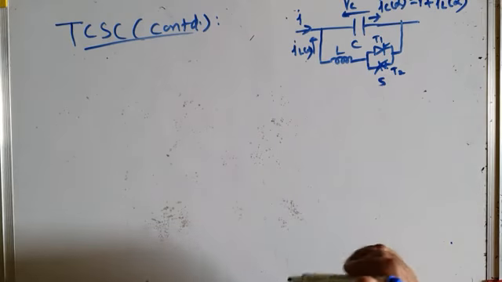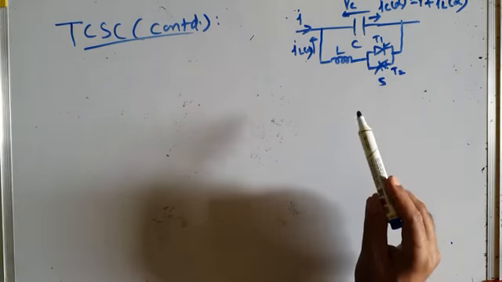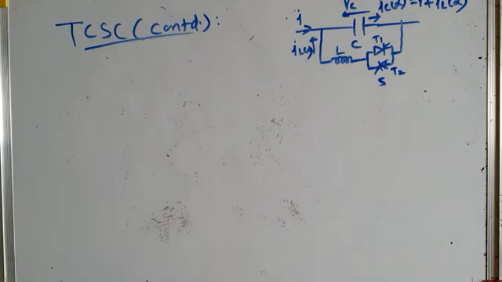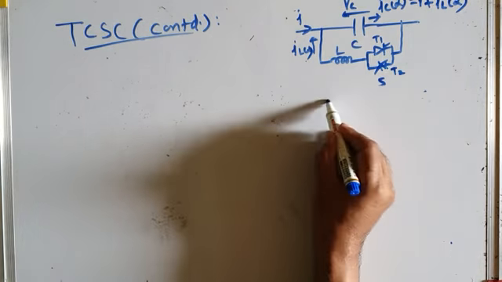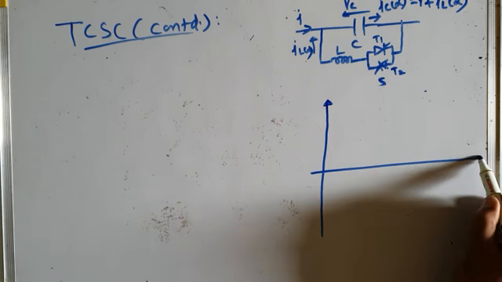And in the other range of delay angle of this TCR, our TCSC behaves as an inductive reactance, giving us a variable inductive reactance from the normal value of omega L to some maximum value. If you remember, we had already drawn the characteristics in the previous class.